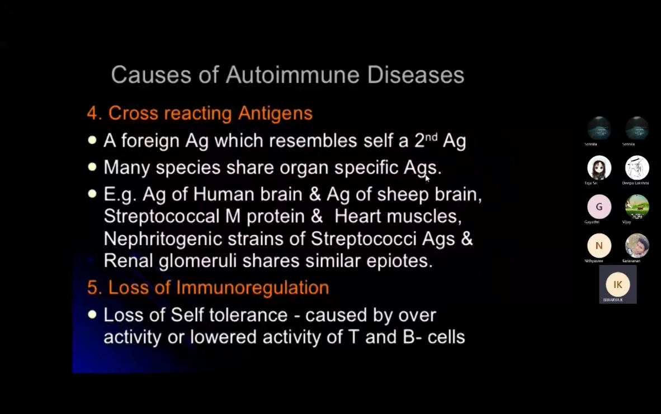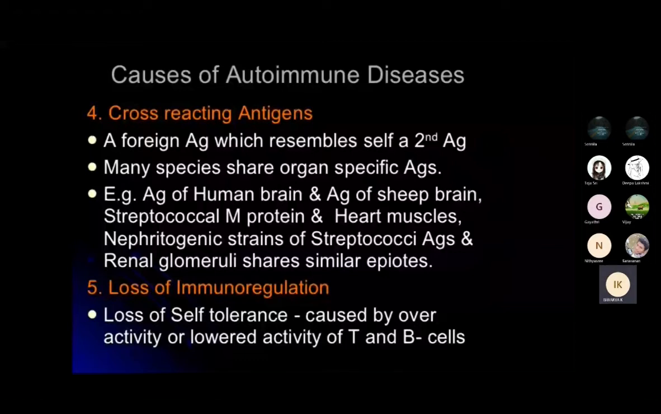And the loss of immunoregulation. The loss of immunoregulation is a loss of self-tolerance, and it is caused by overactivity or lower activity of the T and the B cells. So whenever the T cell and the B cell are showing overactivity or lower activity, during that time this loss of immunoregulation will take place. So your T cell and B cell should be in a normal activity stage, that is a moderate activity stage. Okay.